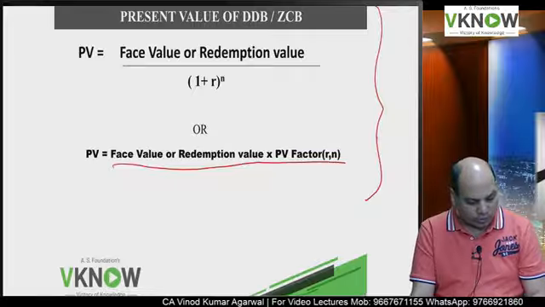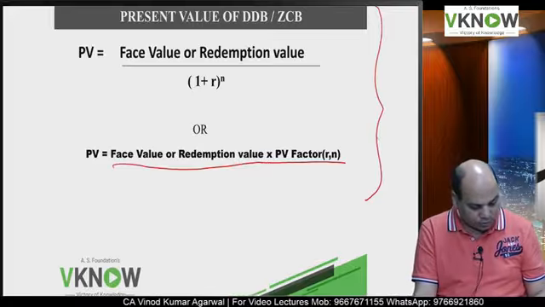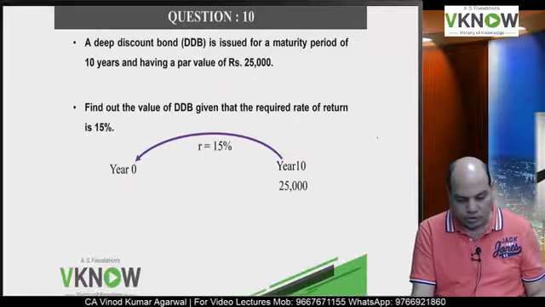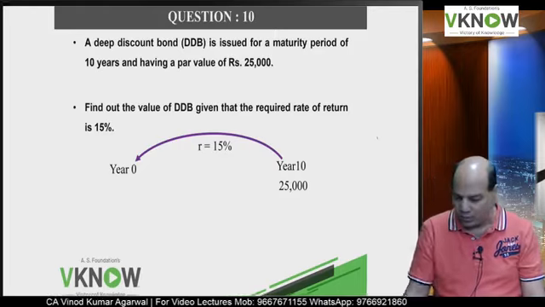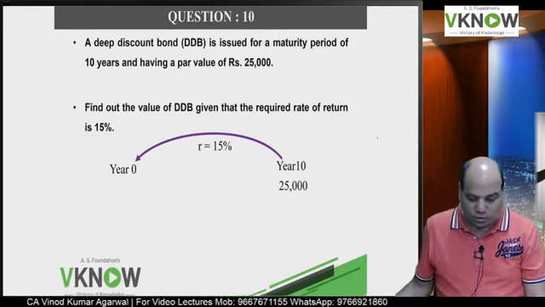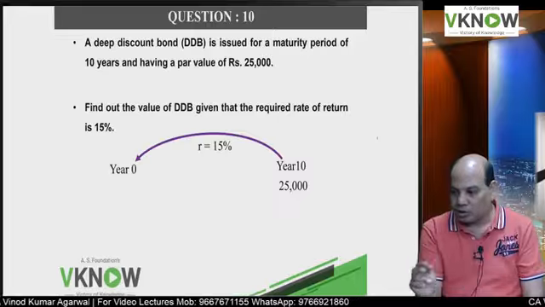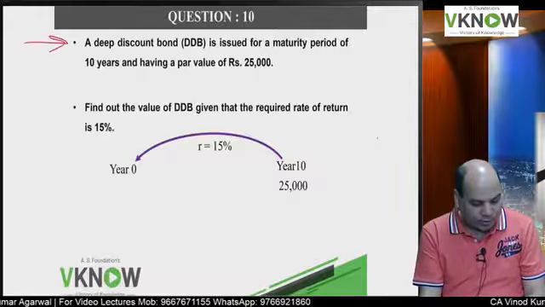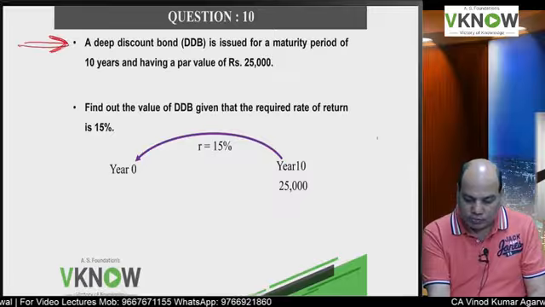Okay, so now we'll take questions number 10, 11, 12, which are based on deep discount bond or zero coupon bond. Are you ready? Question number 10. A deep discount bond. In your book, there is a first line which you cancel. Your question starts from the second line. There is a small typing mistake, so you will read the question from here.